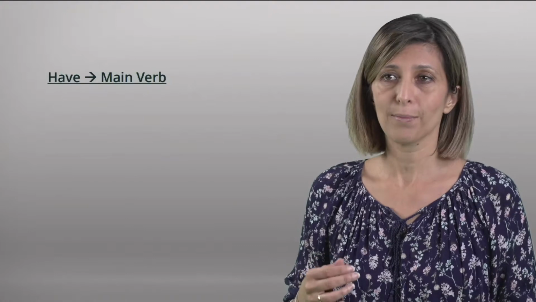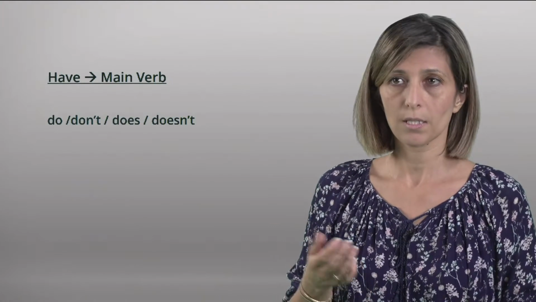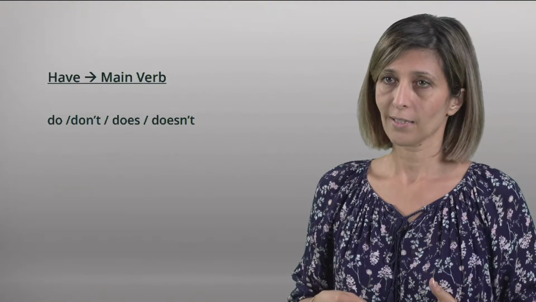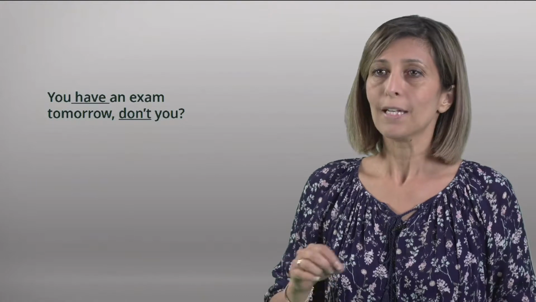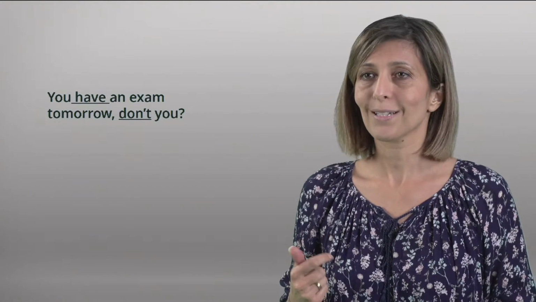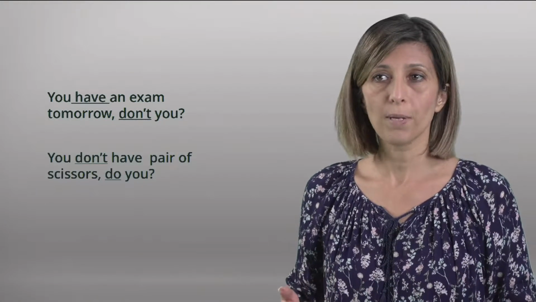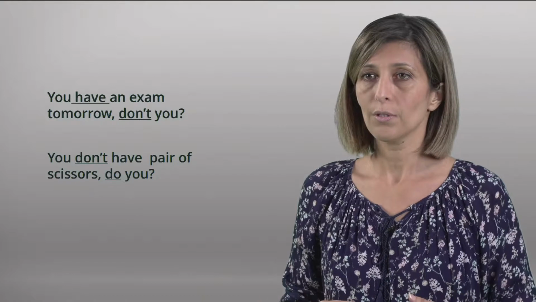When the verb have is used as the main verb in a sentence, we use do, don't, does, or doesn't in the question tag. "You have an exam tomorrow, don't you?" Here, have is the main verb, and "don't you" is the question tag. Another example is, "You don't have a pair of scissors, do you?"